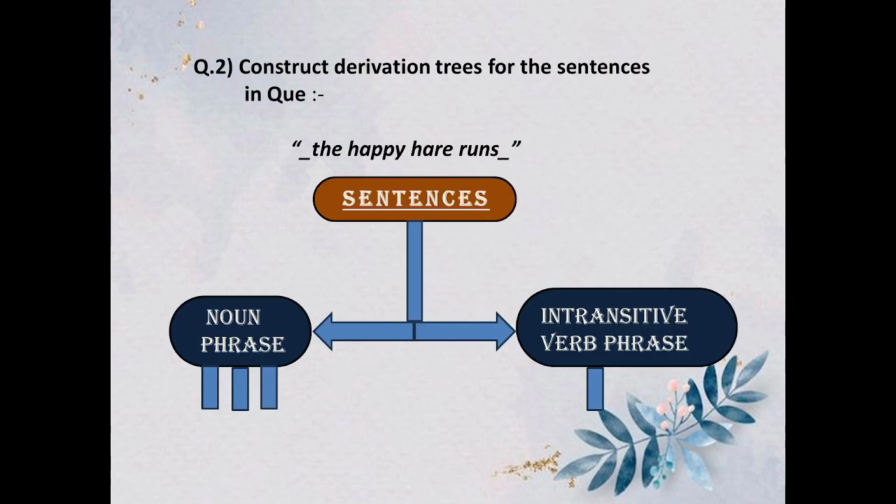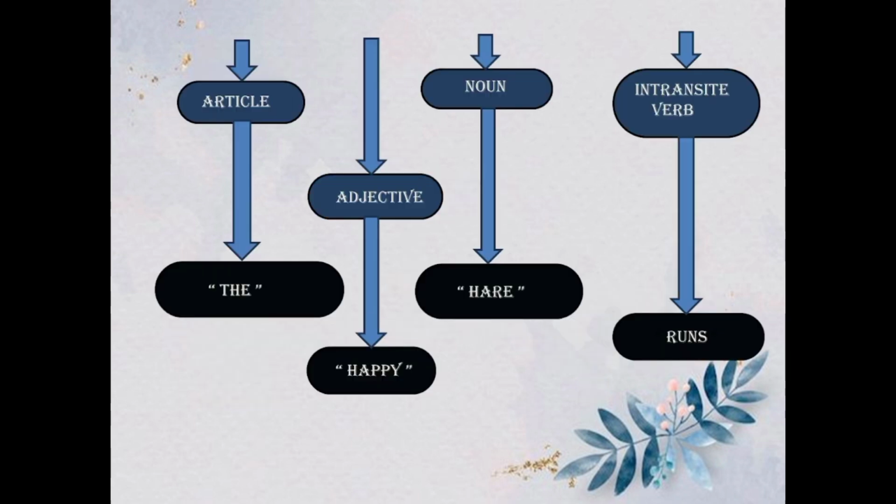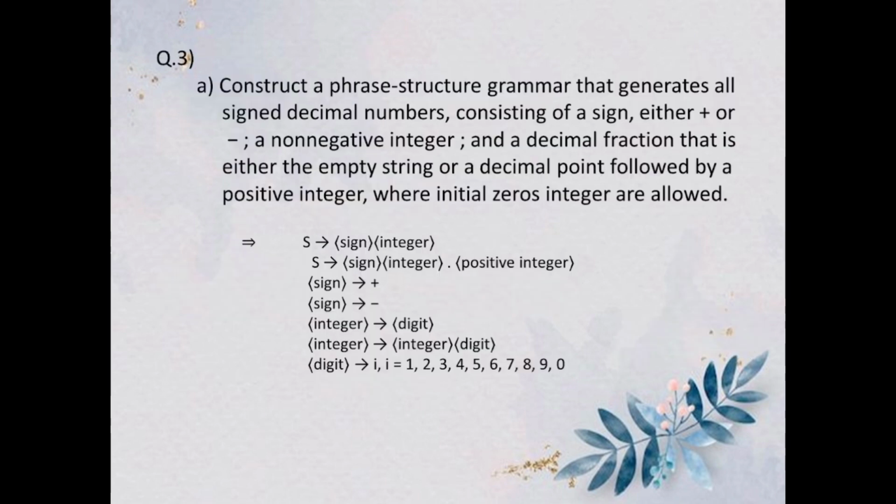Now we have the second question, which is: construct a derivation tree for the sentences in Q1. The sleepy tortoise runs: the sentence has two parts, which are noun phrase and intransitive verb phrase. The noun phrase has three parts, which are article, adjective, noun, and the intransitive verb phrase has one part, which is intransitive verb. The article is the, the adjective is sleepy, the noun is tortoise, and the intransitive verb is runs.